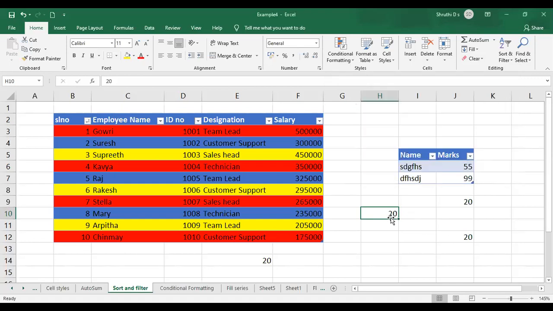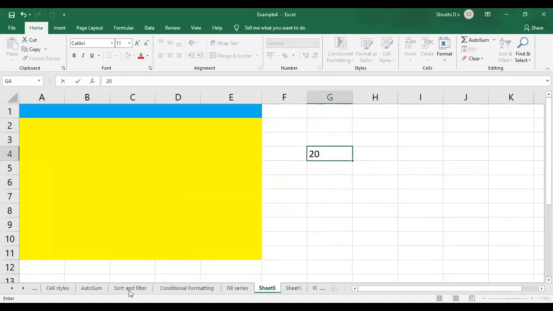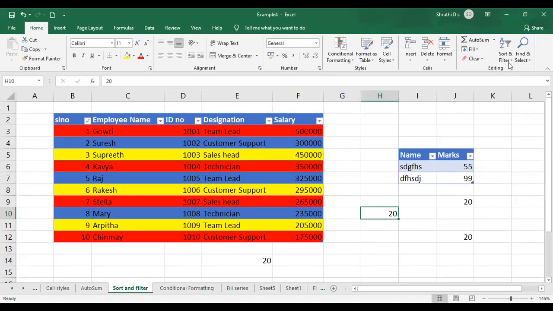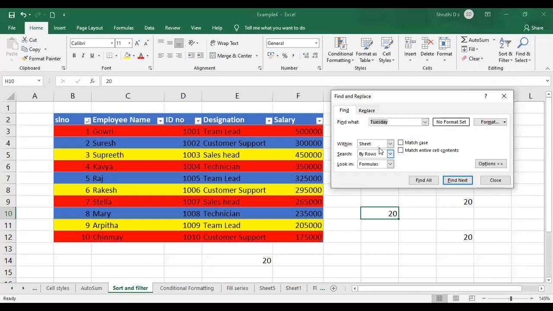I have 20 over here, right? So I'll put a 20 in the other worksheet also. Now come back to the same sheet. I'll go to Find, and select Within Workbook. Within Workbook, I'm searching for 20.